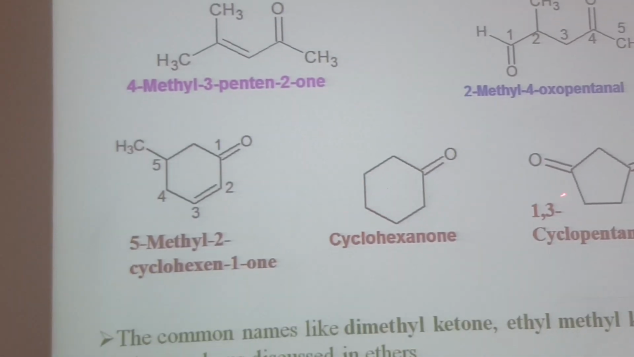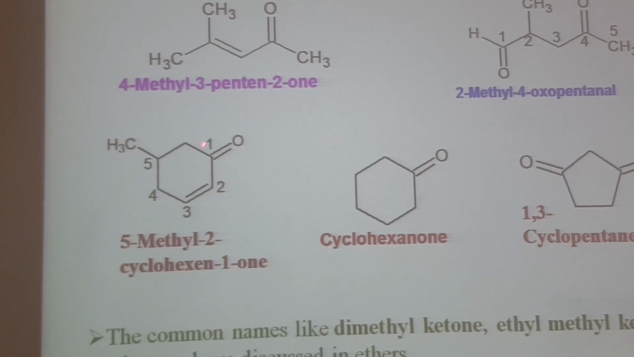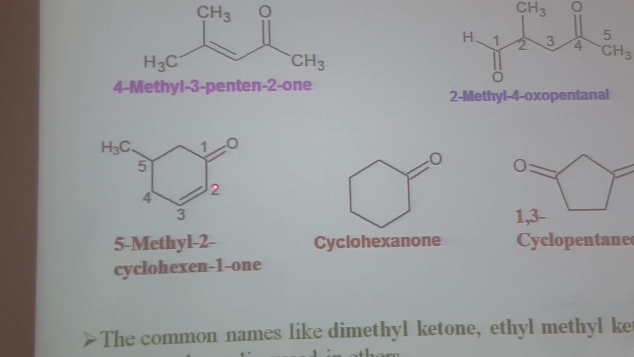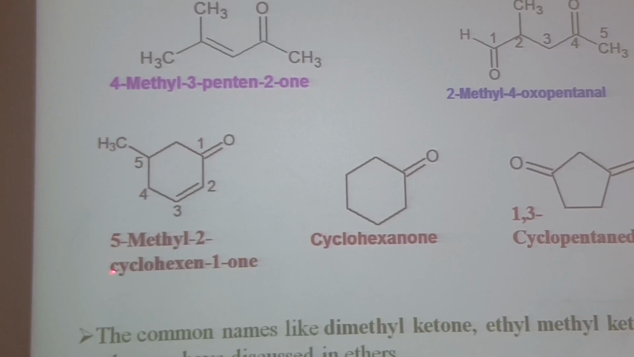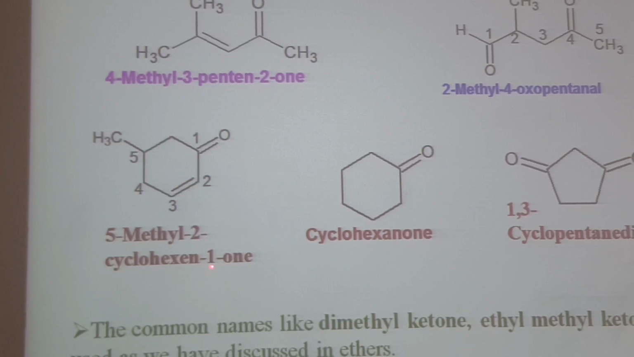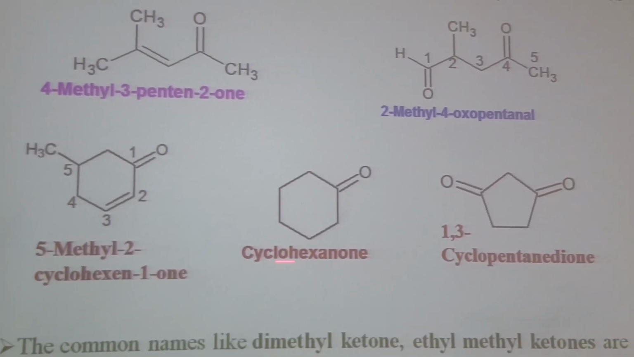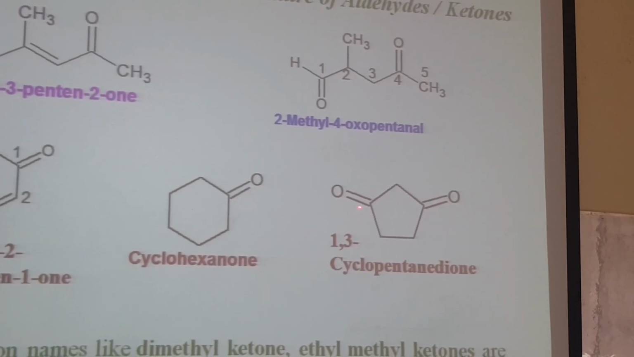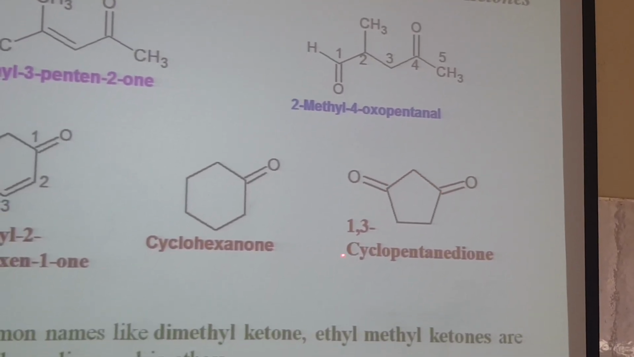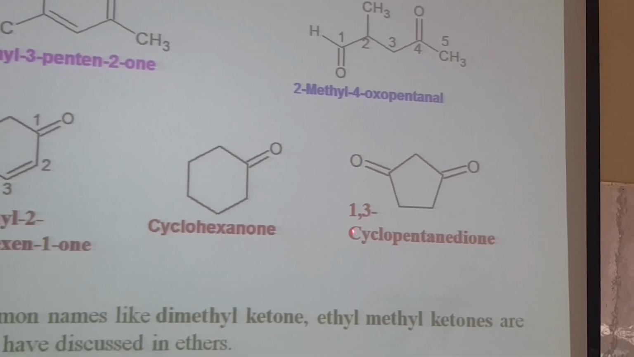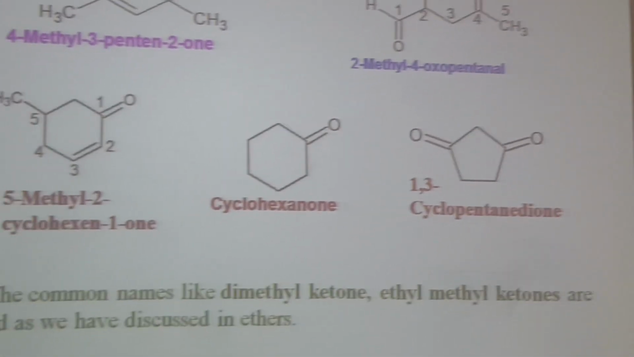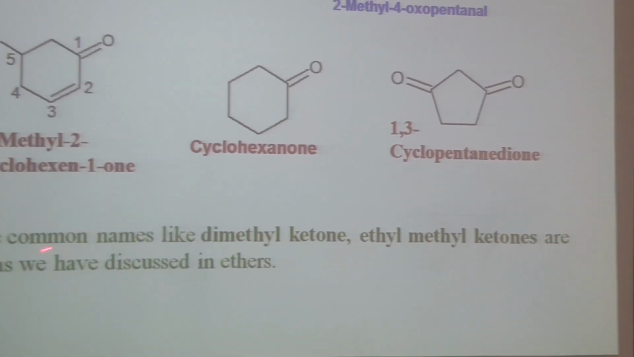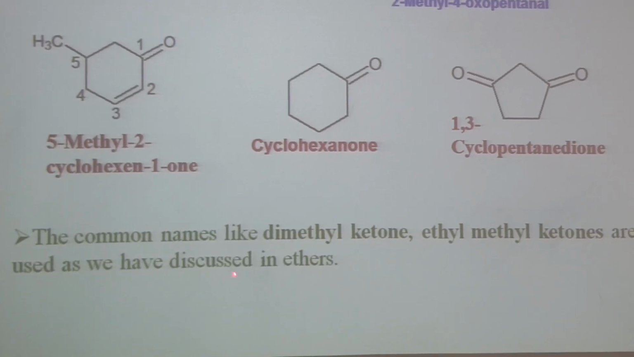Here we have some examples of cyclic ketones. For example, here we have a cyclic ketone in which a carbon-carbon double bond is also present. Numbering starts from this carbon: 1, 2, 3, 4, 5. It will be 5-methylcyclohex-2-en-1-one. This one is simple, cyclohexanone. And here we have two carbonyl groups, present at the 1,3 positions. The name of this molecule is cyclopentane-1,3-dione.